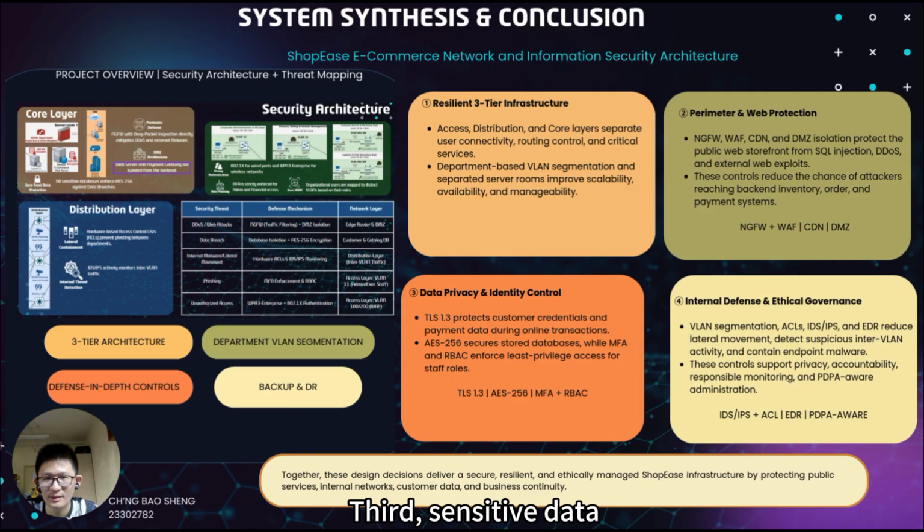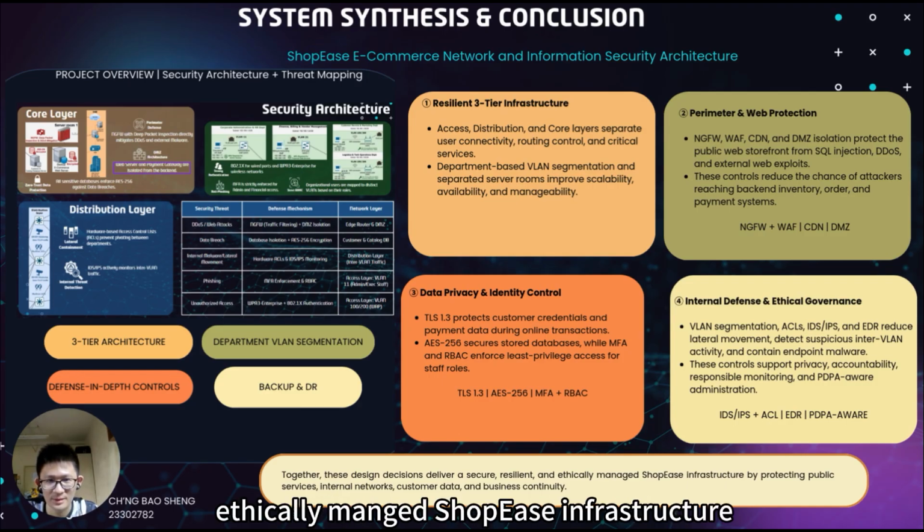Third, sensitive data is protected through TLS 1.3 and AES-256 encryption. At the same time, MFA and RBAC enforce privileged access, ensuring staff only access systems required for their roles. Fourth, internal defense is strengthened using VLAN segmentation, ACLs, IDS, IPS, and EDR. These controls reduce lateral movement, detect suspicious activity, and contain endpoint malware. Overall, our purpose is to design and deliver a secure, resilient, and ethically managed ShopEast infrastructure that protects public services, internal networks, customer data, and business continuity.